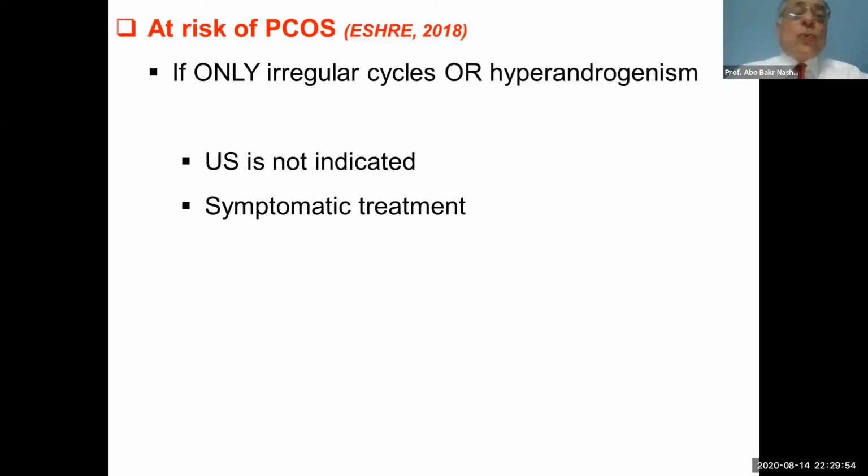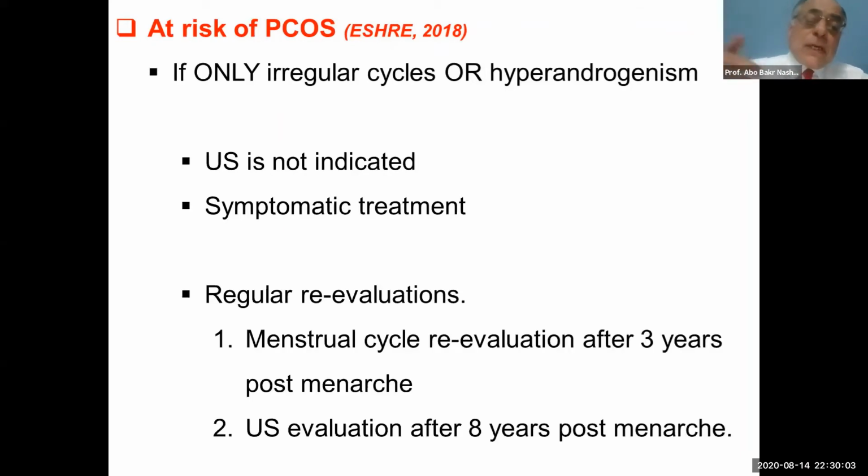What will we do in this condition? Ultrasound is not indicated. What is indicated is to give symptomatic treatment. And what is recommended is regular re-evaluation. How? To do menstrual cycle re-evaluation after 3 years of post-menarche, and to do ultrasonographic evaluation after 8 years of post-menarche.